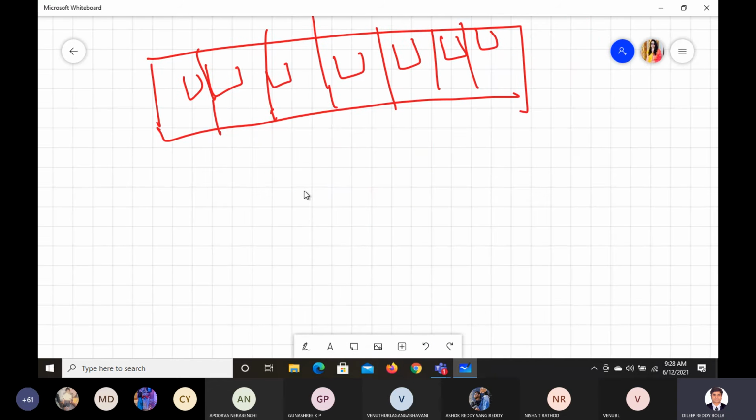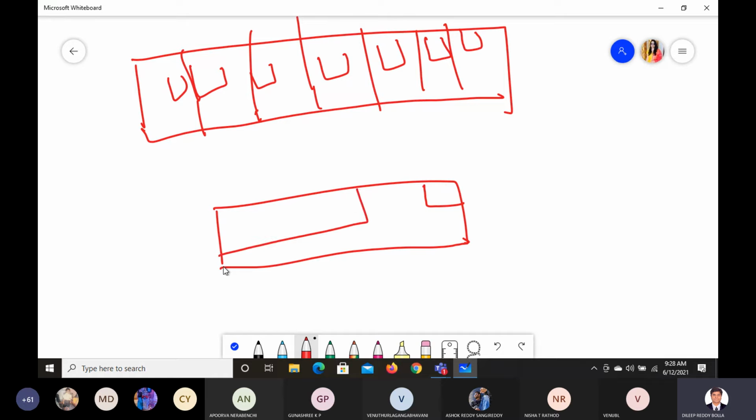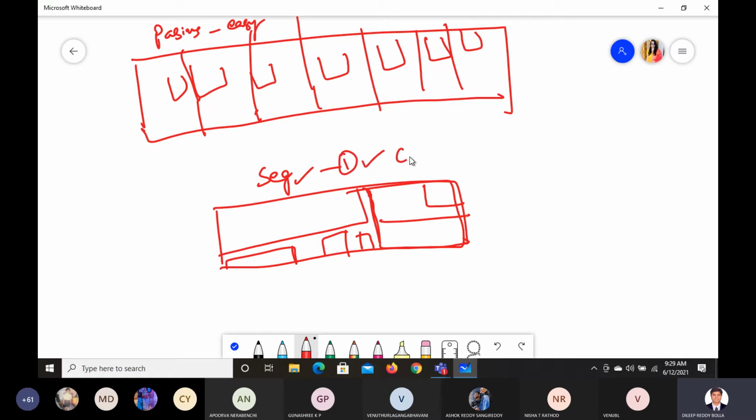Whereas in the case of segmentation, you have your own site, your own plot. However you want, you can use this much for the kitchen, this much for a big hall, a big door. You can allocate a big restroom, a bathroom, a bedroom, a reading room, a puja room, whatever you want. So this is like your segmentation, and this is like your paging. Now tell me which one is advantageous. This one is easy to do. This one is complex, but once you do it, it will be easy for the CPU.